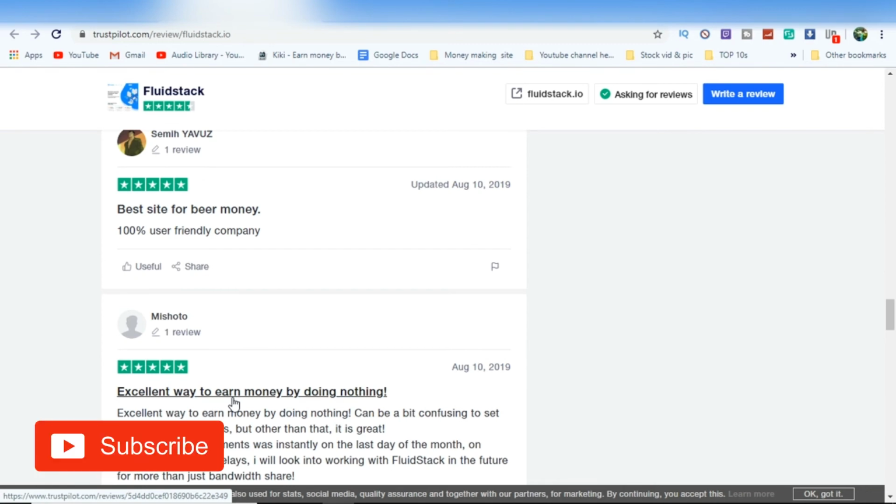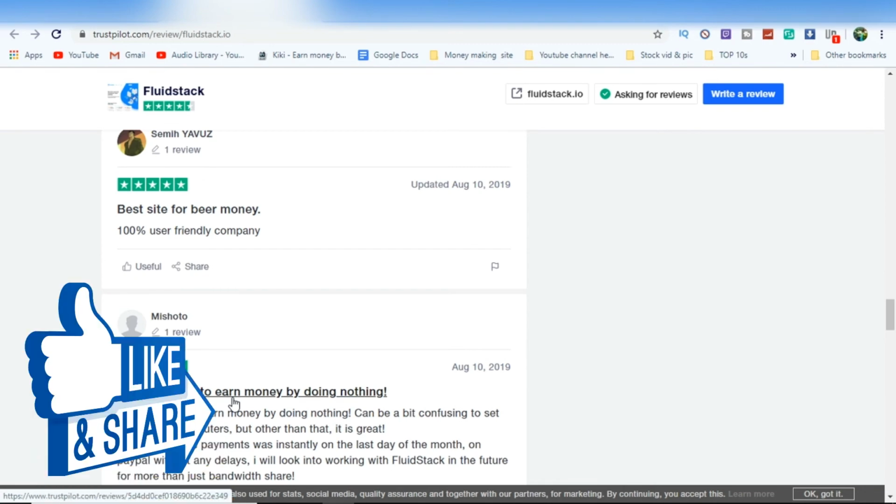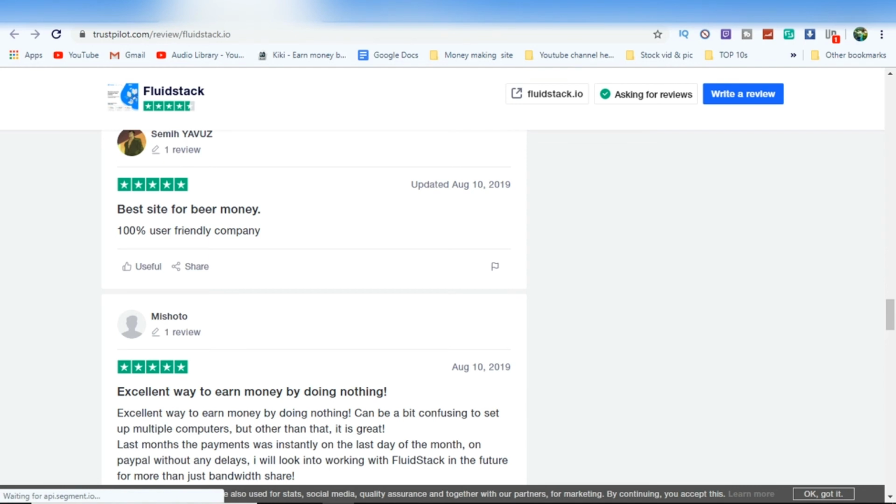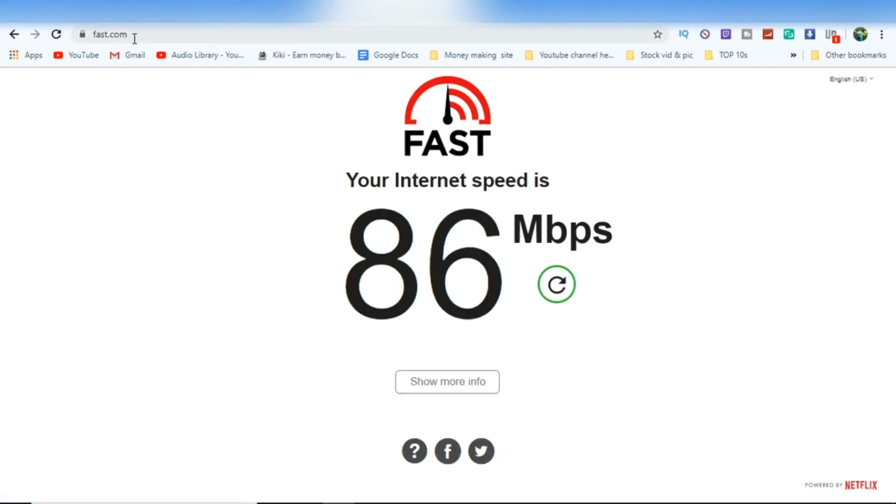And if you don't know how to find your internet speed, I'll show you. Just go to Google, then go to fast.com. This is the internet speed checker, and my internet speed is 86 mbps. It may go up and down. It may go to 100 mbps or 200 mbps, or it may go below 100 mbps.